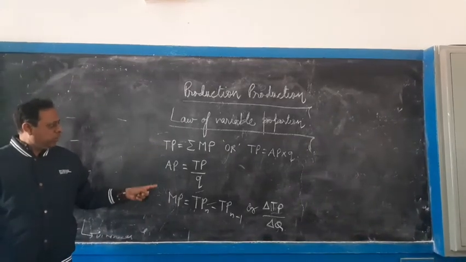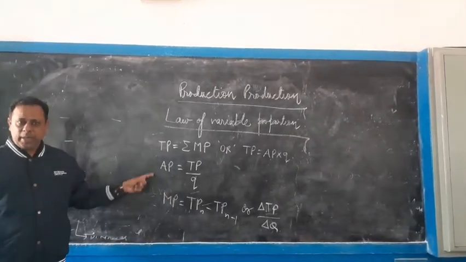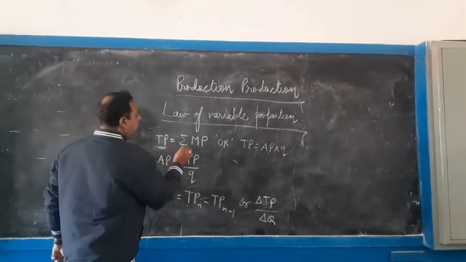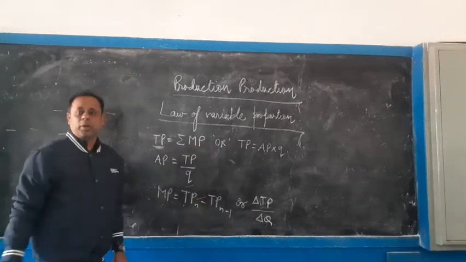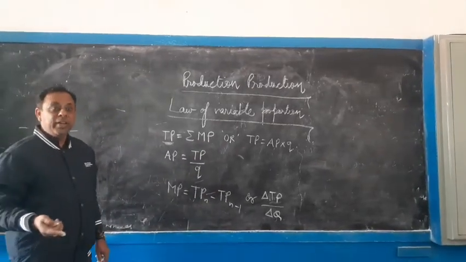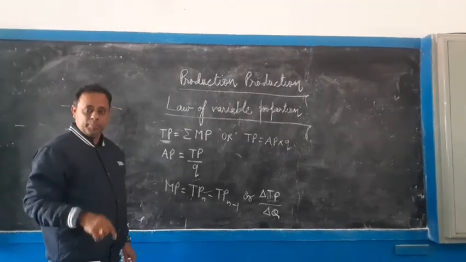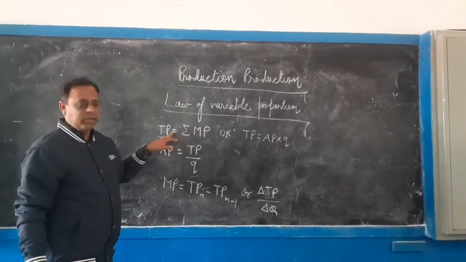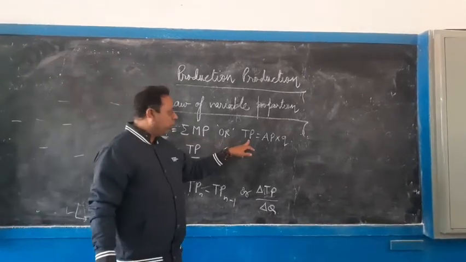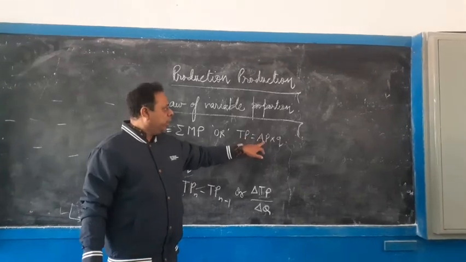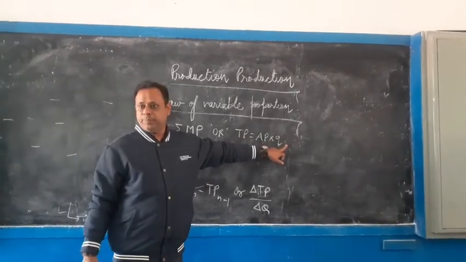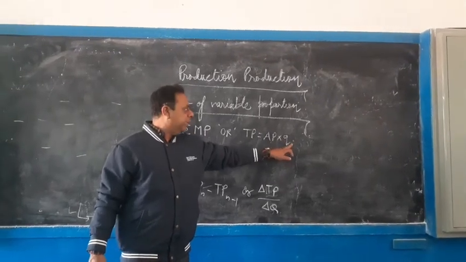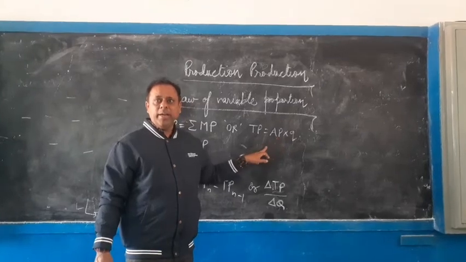Now we will study the formulas for total product, average product and marginal product. TP is total product. Total product is the summation of marginal product. We will study this more specifically when we do the numericals or schedules. So when we keep on adding the marginal product, we get TP. Or TP can also be calculated when average product is multiplied by the number of units, or number of output produced.